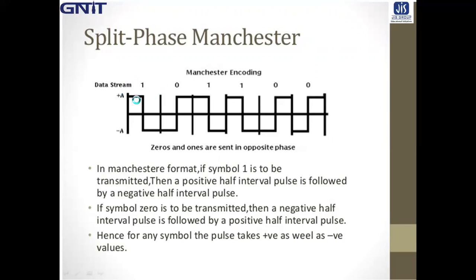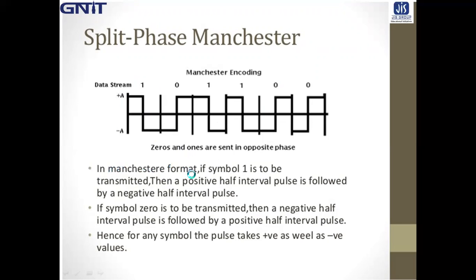So naturally for 1 at TB by 2, it belongs to the negative side. So for 0, from here it starts and at TB by 2, it will go to plus A. So in that way, you can easily draw the Manchester coding waveform.